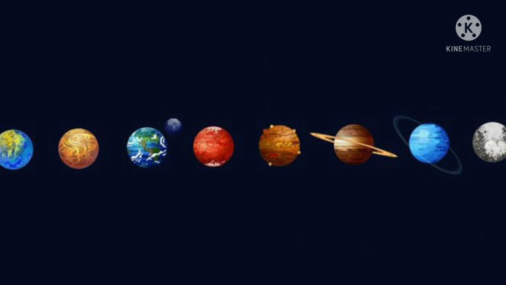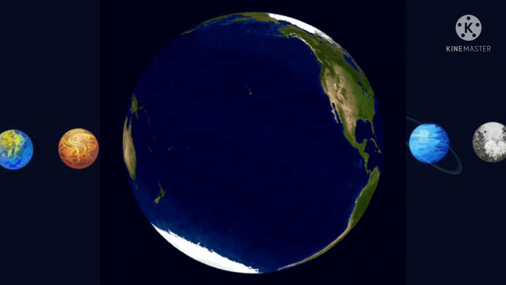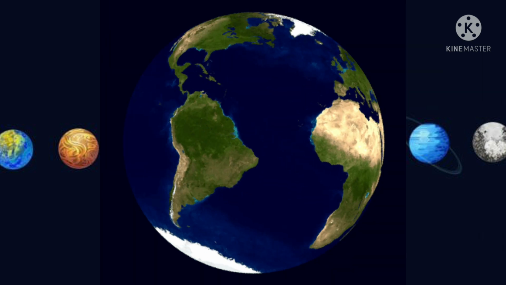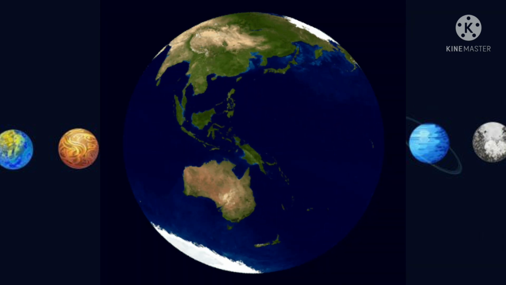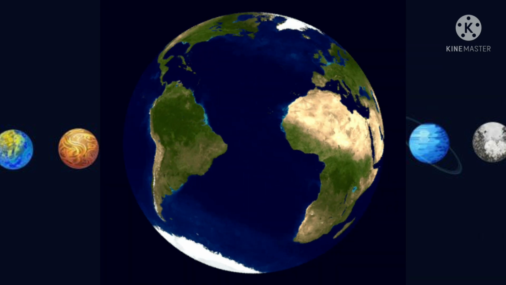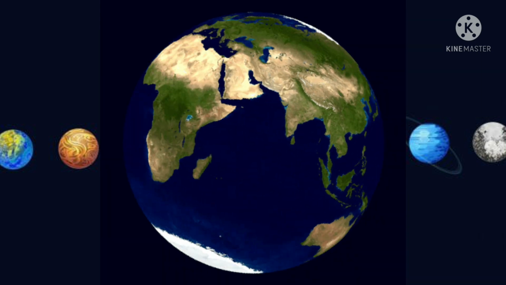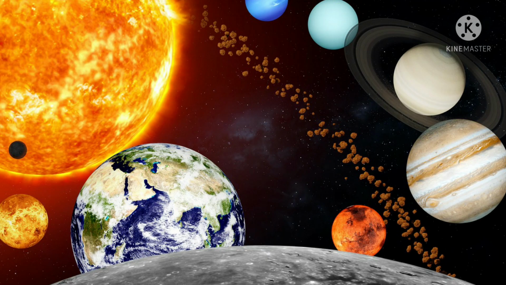Besides revolving around the sun, a planet also rotates on its own axis like a top. The time taken by the planet to complete one rotation is called its period of rotation. Some planets are known to have moons, that means satellites, revolving around them. Any celestial body revolving around another celestial body is called its satellite.